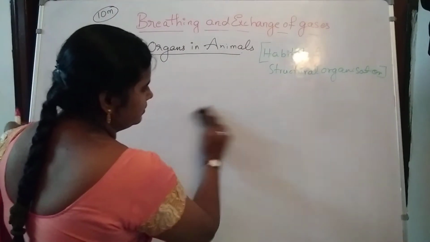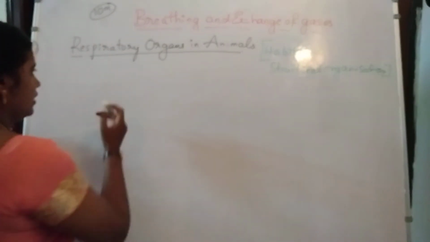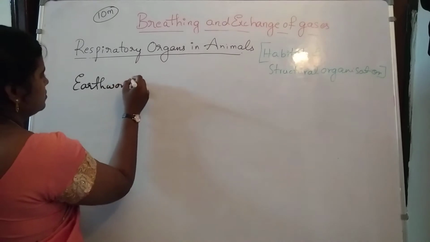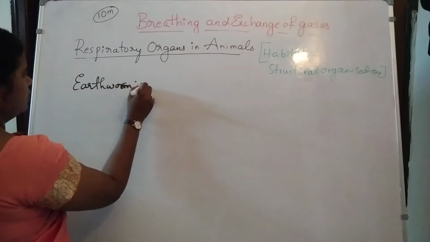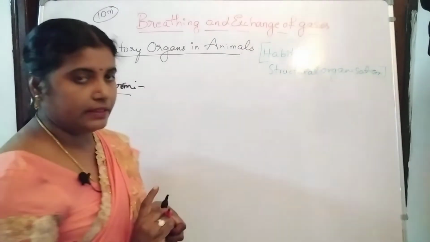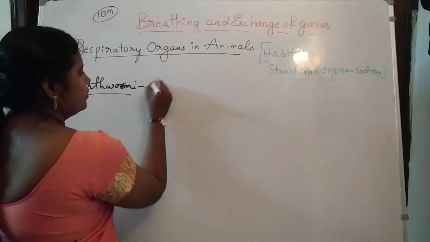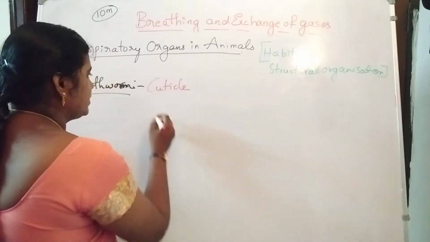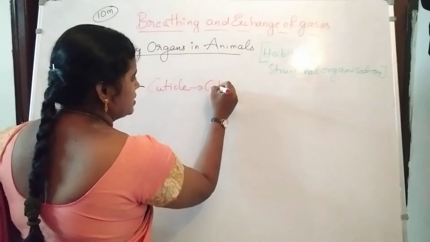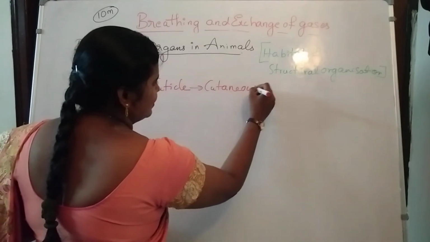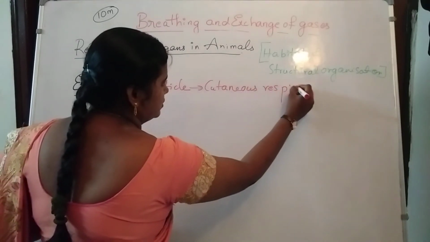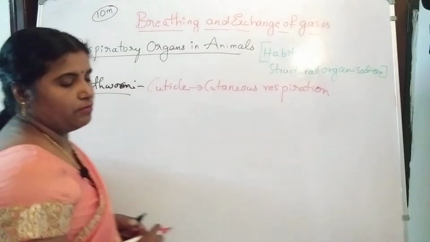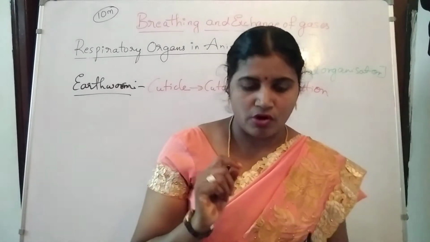Next one is about earthworm. See, earthworm. Earthworm carries out respiration only through the cuticle. Okay, the cuticle. That's why this respiration is also known as cutaneous respiration. What is helping this cutaneous respiration? The moist surface of the body.